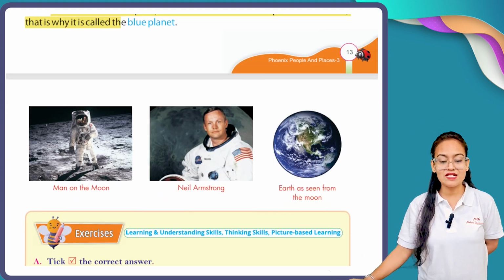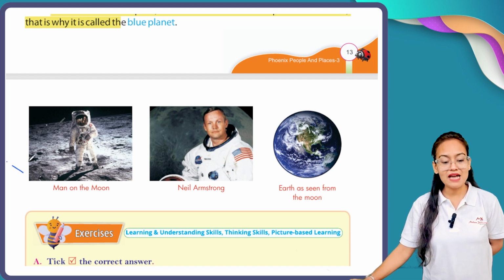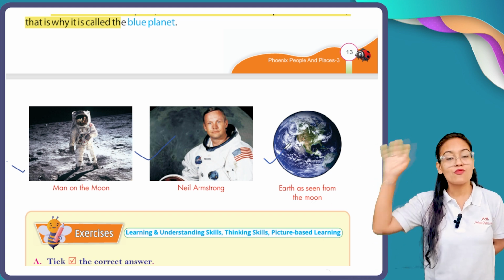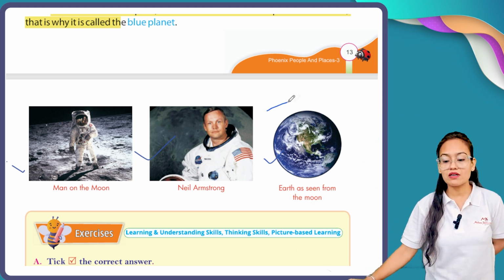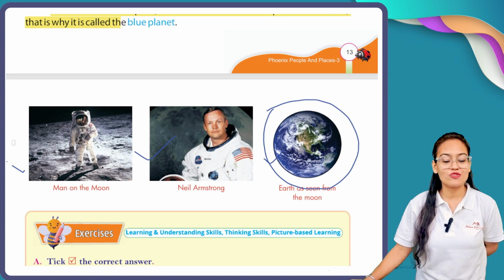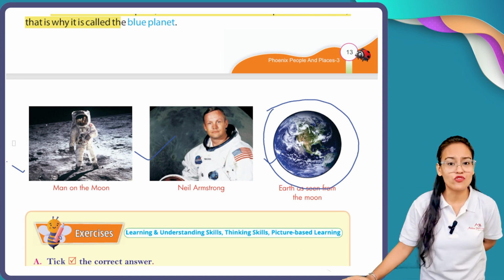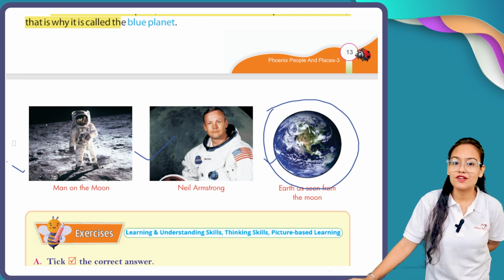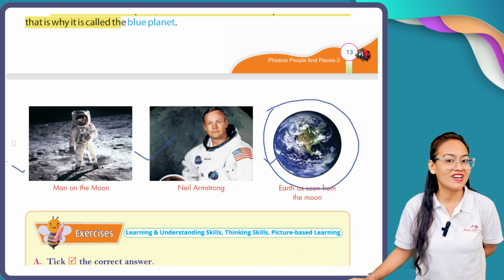Here you can see a man walking on the surface of the moon. He is Neil Armstrong, and from space we can see earth like this. So this is all for this chapter. Here comes your work: go thoroughly through this chapter and complete your exercise.